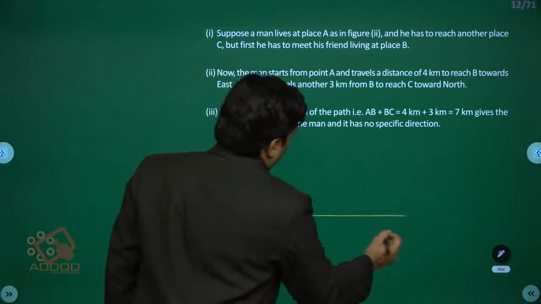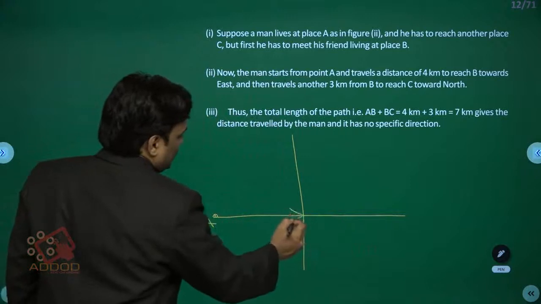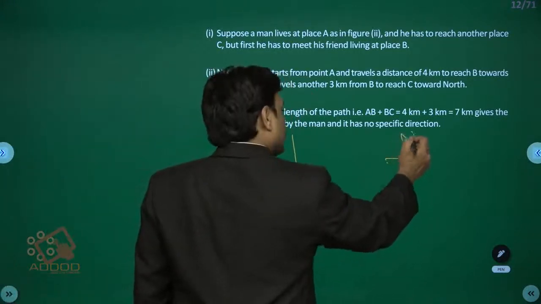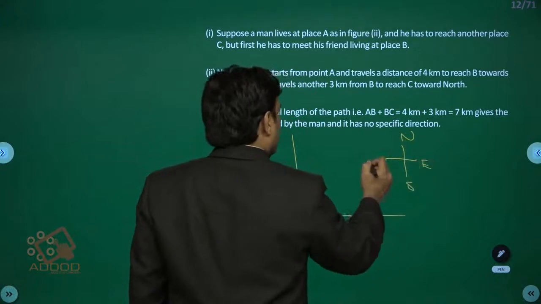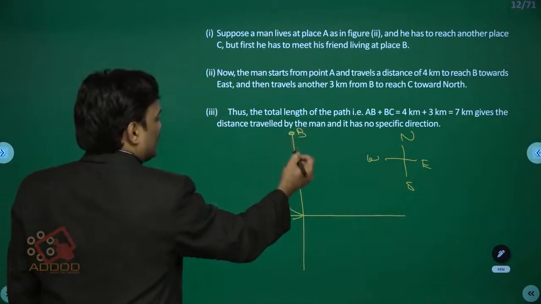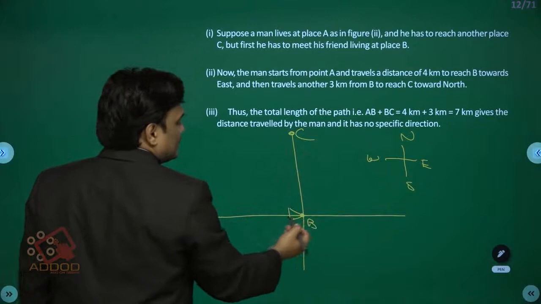Students, you can see this is the one. This is point A actually. So here, north, south, east, west, the indicator diagram. Actually the person starts at A and he should reach point C, but meanwhile there is a point B where his friend is living.